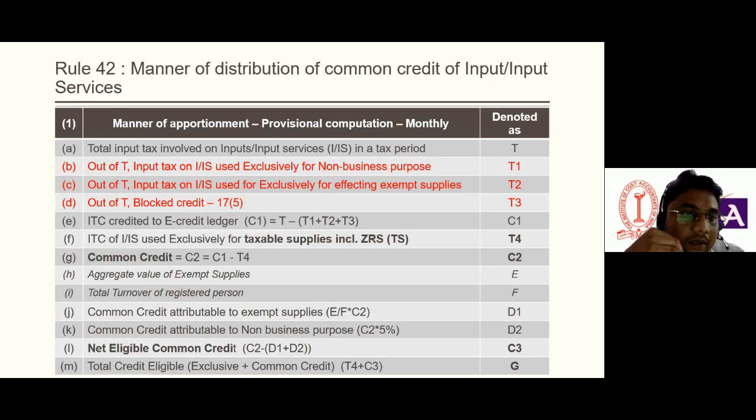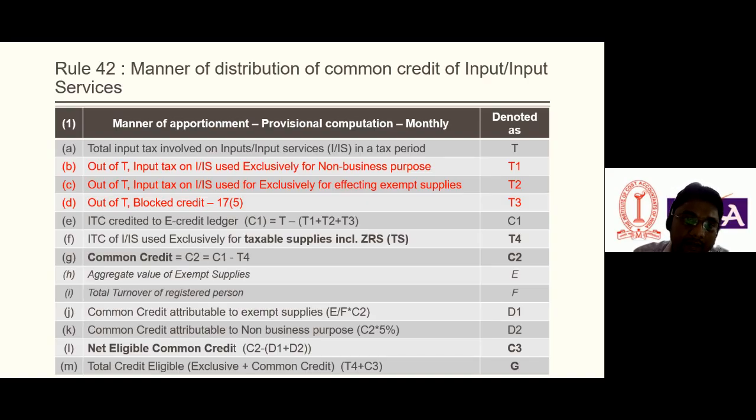Now we read the table. Total tax involved on input and input services in a taxpayer we denote as T. If input and input services are used exclusively for non-business purposes, that would not be allowed. Third one: if input and input services are used exclusively for exempt supply, we denote that as T2. Obviously, that would not be available. Section 17(5) credit would not be available. So how much ITC credit shall be claimed by the registered person? That one is C1.